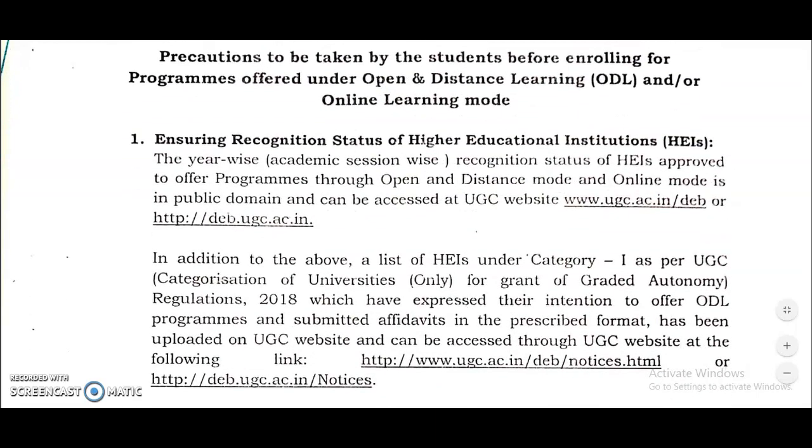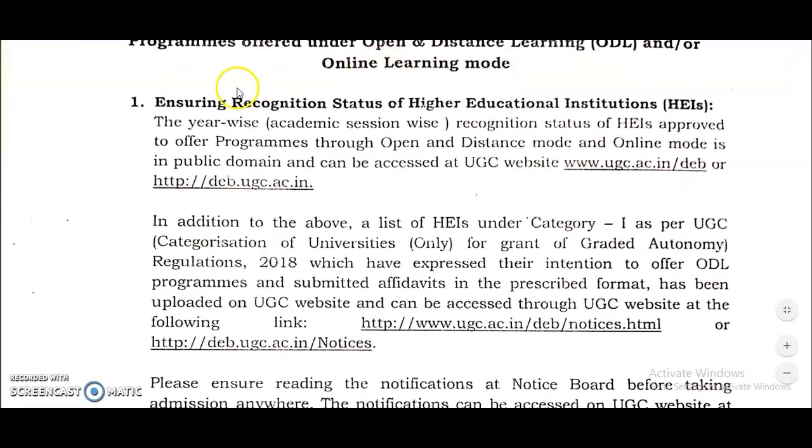Now, coming to the main content of this video: ensuring the recognition status of higher education institutions. The year-wise recognition status of higher education institutions approved to offer programs through open and distance mode and online mode is in the public domain and can be accessed at the UGC website. You have to check it regularly.